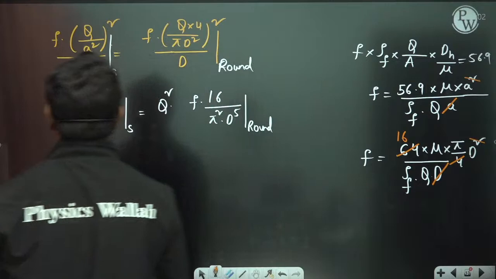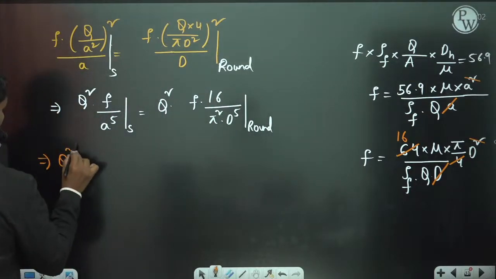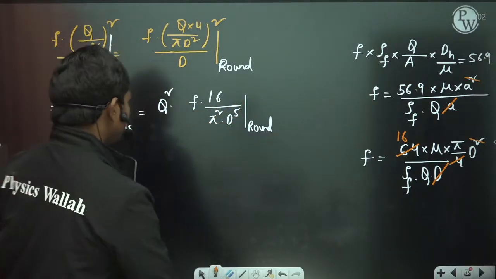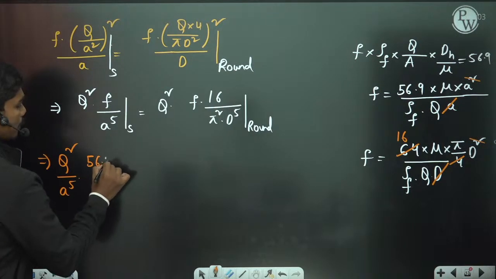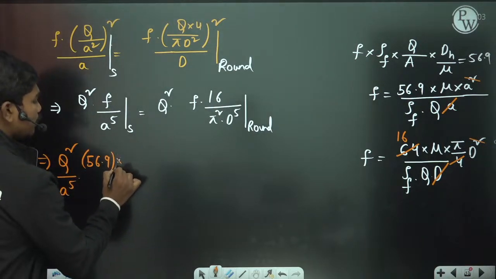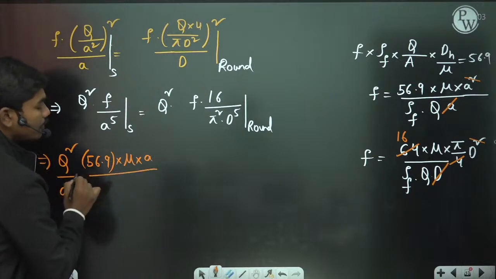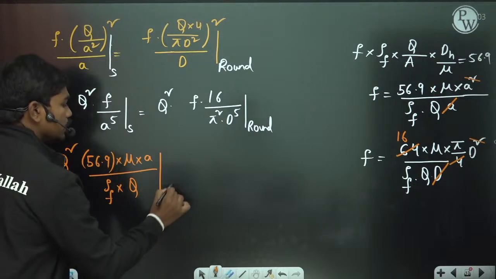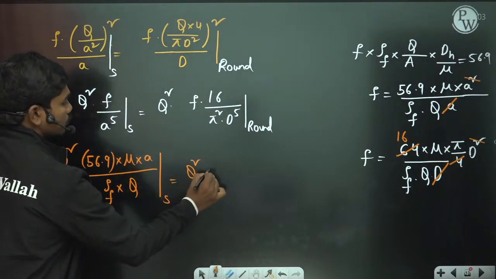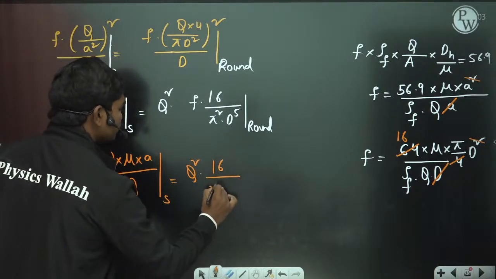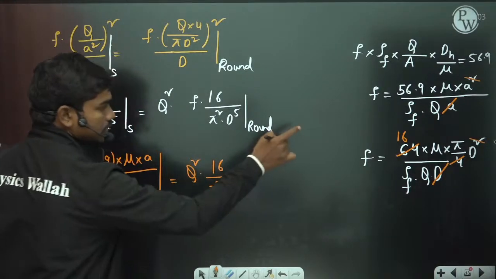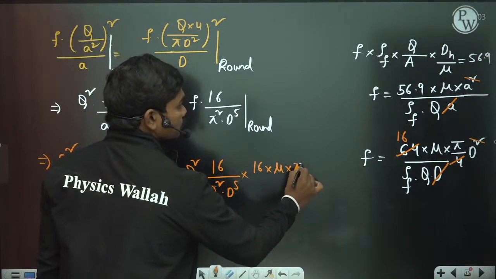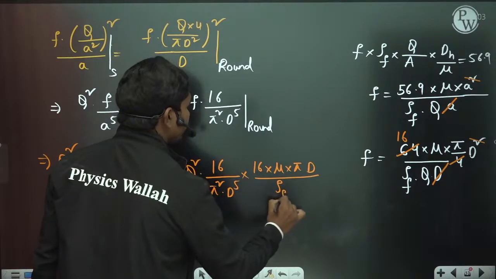So if you replace these quantities, Q squared by A to the power 5 into the value of f, that is 56.9 into dynamic viscosity into A divided by density of fluid times discharge at the square section, is equal to Q squared into 16 by pi squared d to the power 5 into the friction factor in this case, which is 16 times mu into pi d by rho f into Q. Correct?